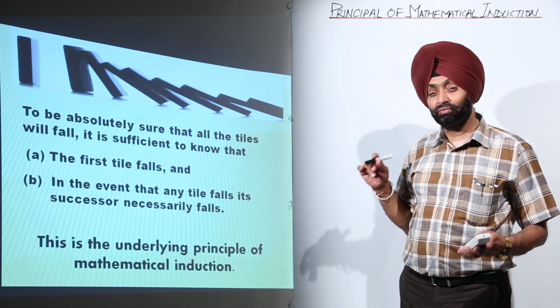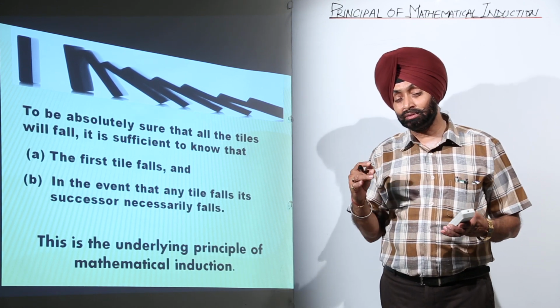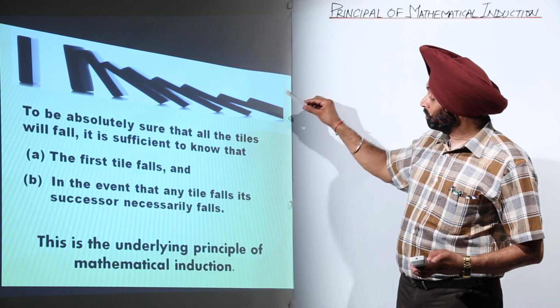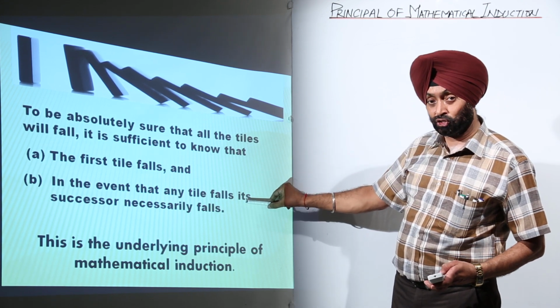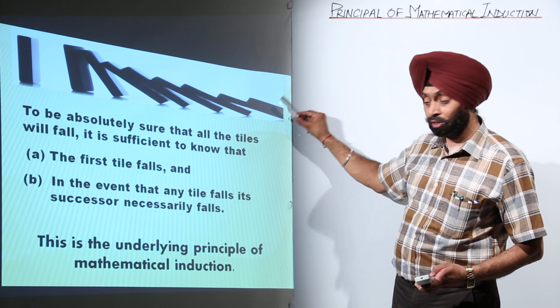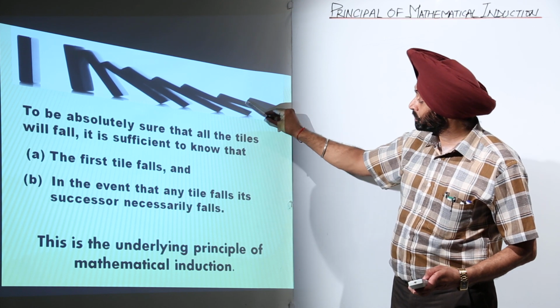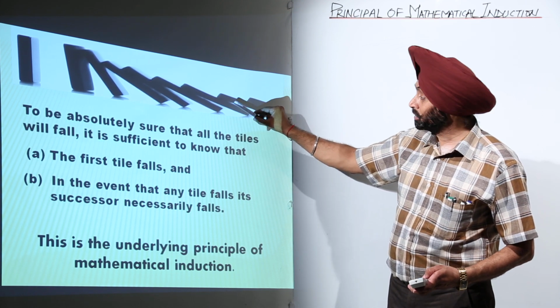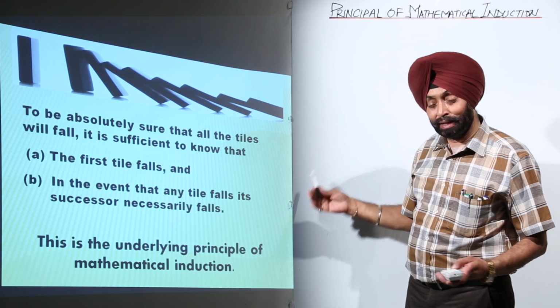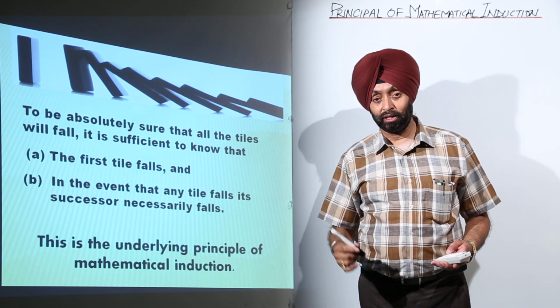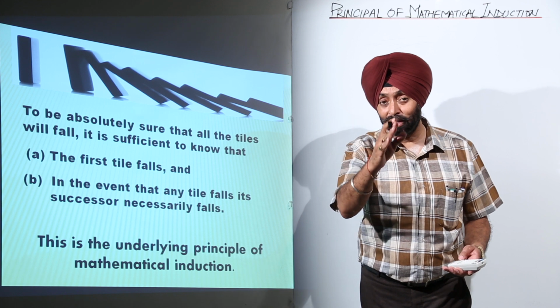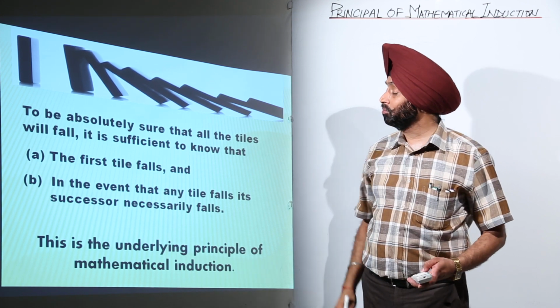Now this was a very simple example, just giving you a brief idea, going by the second condition. Number one, this tile should fall. Number two, if this is falling, then the next should also be falling, and if that is falling, the next should also be falling. So that is the principle of mathematical induction. We are going step by step. Now let me give you one more example.